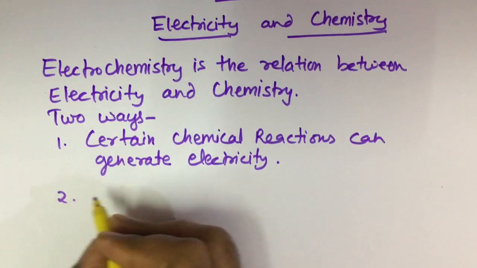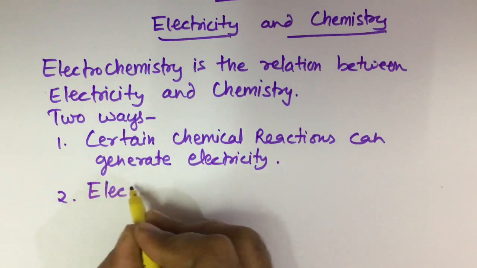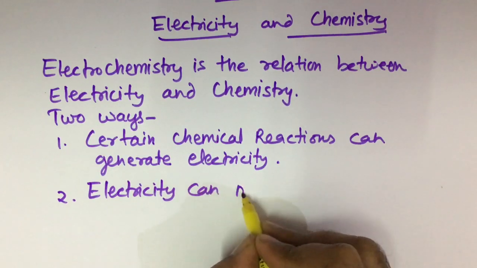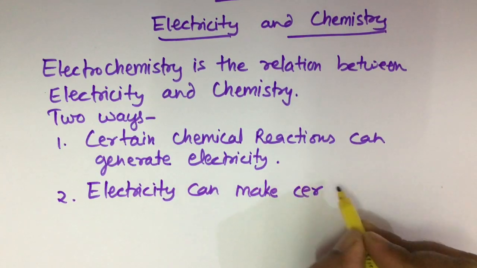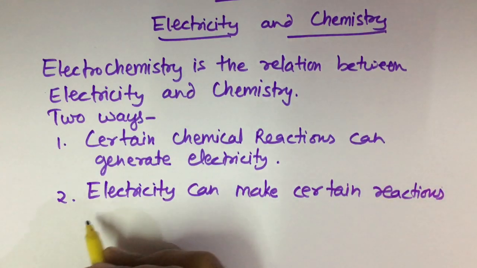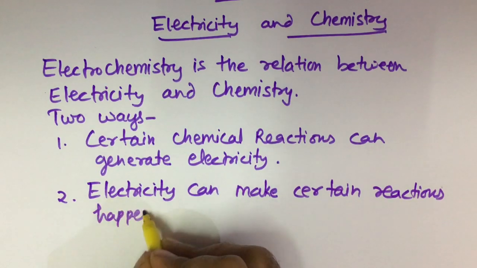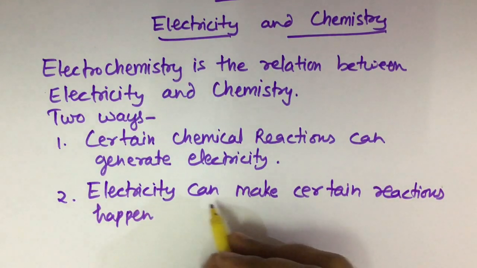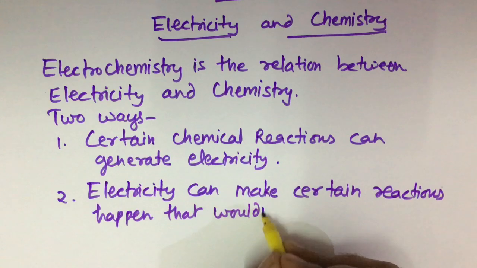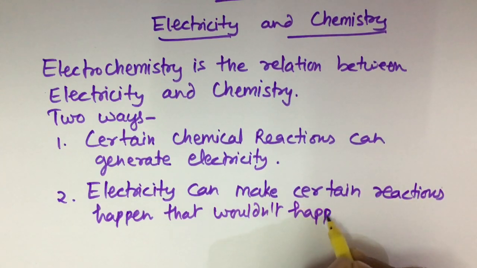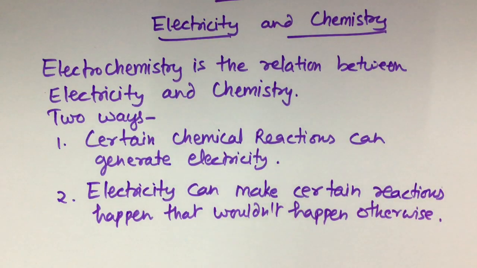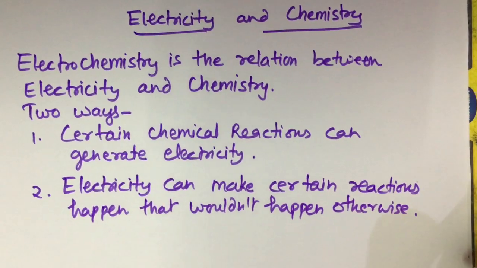Now the second, that electricity can make certain reactions happen that wouldn't happen otherwise. Now there are certain reactions which don't happen otherwise.